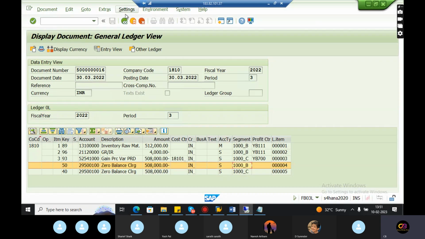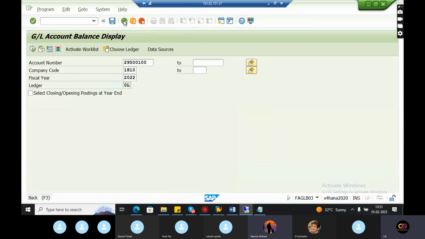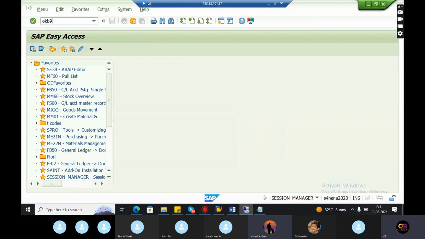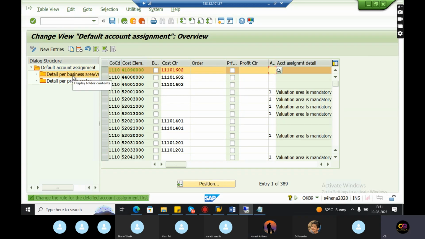Where is OKB9? Sir, in real time, do we define controlling splitting characters, I mean document splitting characters for controlling, sir? Or is it done by the CO consultant, sir? Maybe the CO consultant. See, here the profit center is default. So for the cost elements, if you want to give the profit center, you can give it.